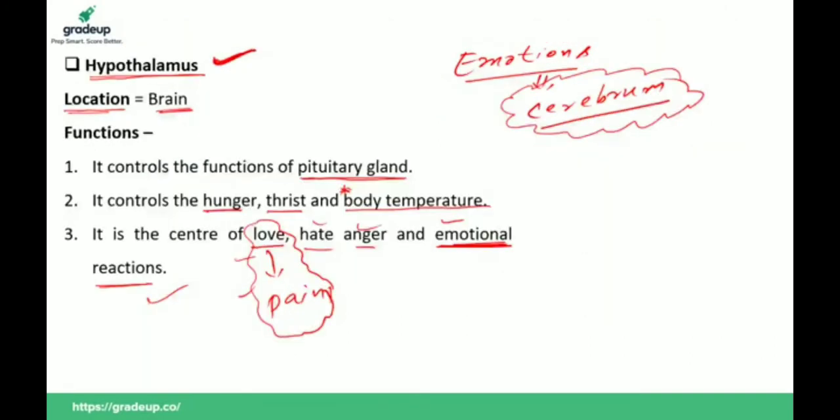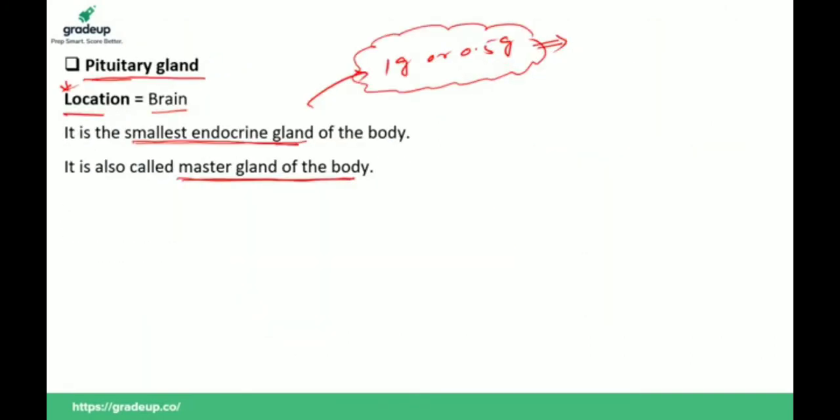Clear or not? If clear, please comment. Masters of master gland. Clear? Yes, control all gland. Yes, Naresh, very good. You are absolutely right. Very good. Yes, clear. Now let us move to the next one.